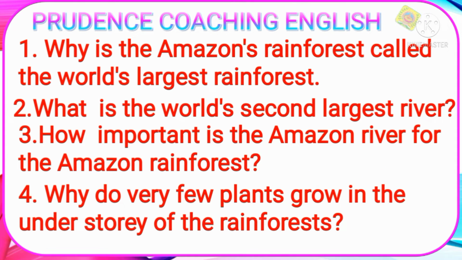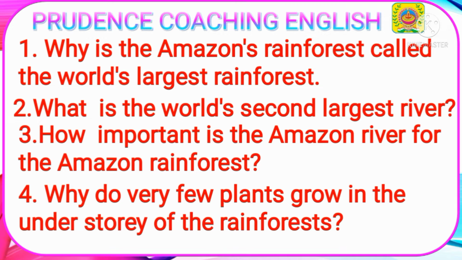Now we'll move directly to the questions. Here are the questions. Why is the Amazon's rainforest called the world's largest rainforest? Question number 2. What is the world's second largest river? Third question. How important is the Amazon River for the Amazon rainforest? Fourth one.